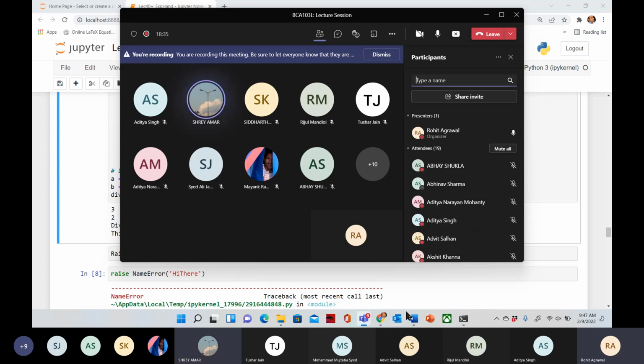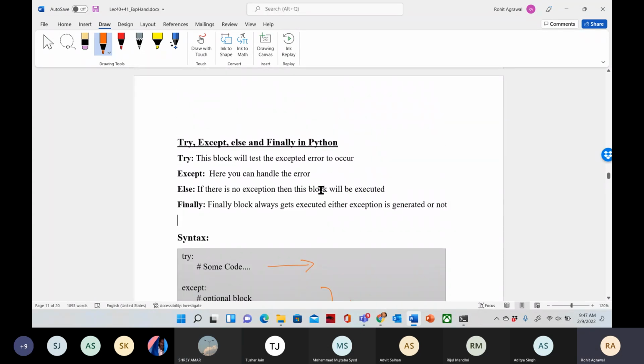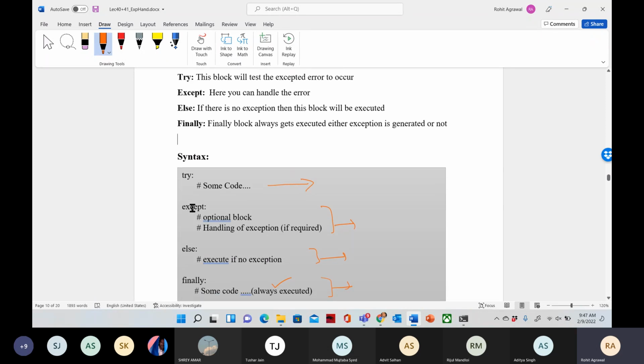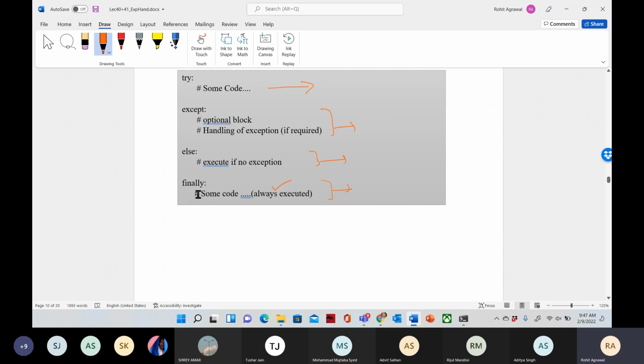So what we have discussed in the last 15 minutes is this topic: try, except, else, and finally. This is the syntax here. Try and except are as discussed in the earlier class, and the else clause will execute when there is no exception, and the finally clause will execute always, whether there is an exception or not. So these two are the additions to try and except.